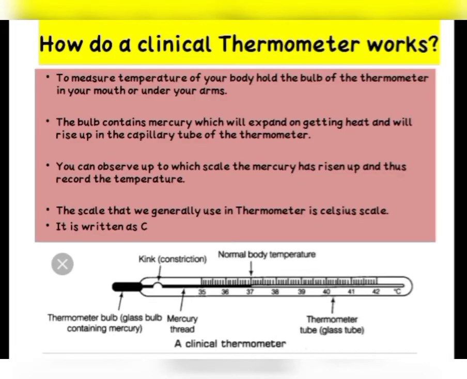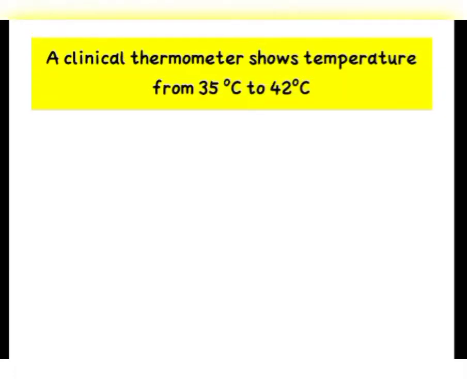See, here in this diagram, the first scale mark is at 35 and the last scale mark is at 42. No more scale is here. That means you will not find 0, 1, 2, 3, 4. It is starting from 35 and ending at 42. 43 you cannot find here. Do you know what the reason is? Can you think of it? What might be the reason?